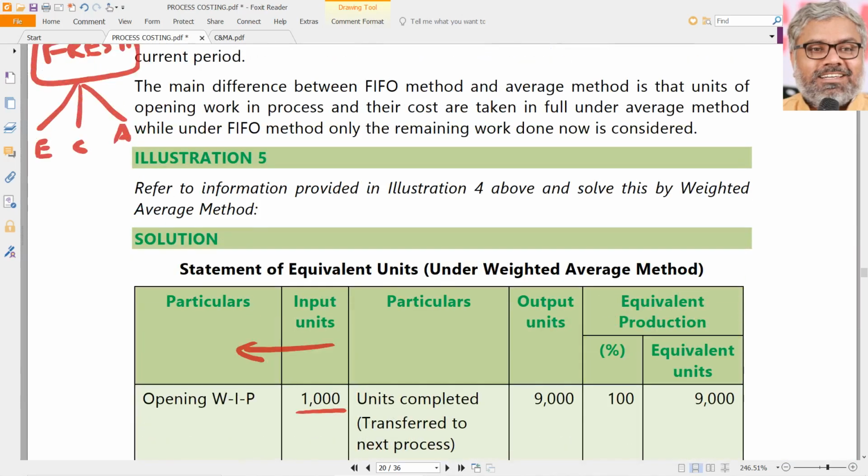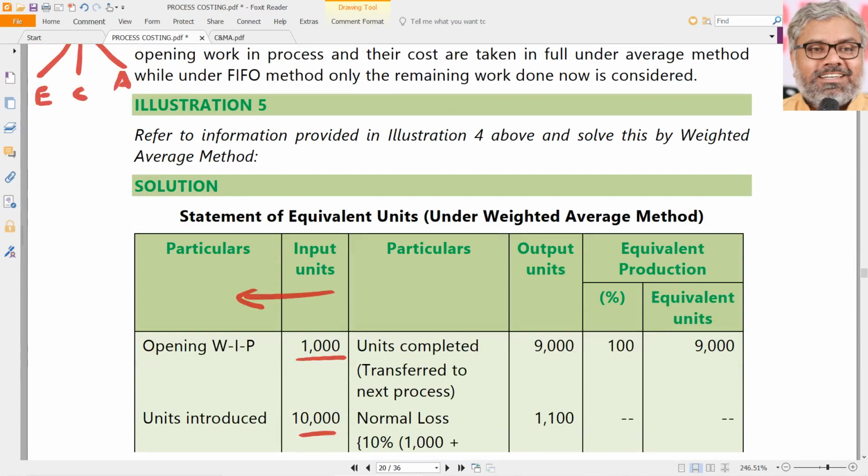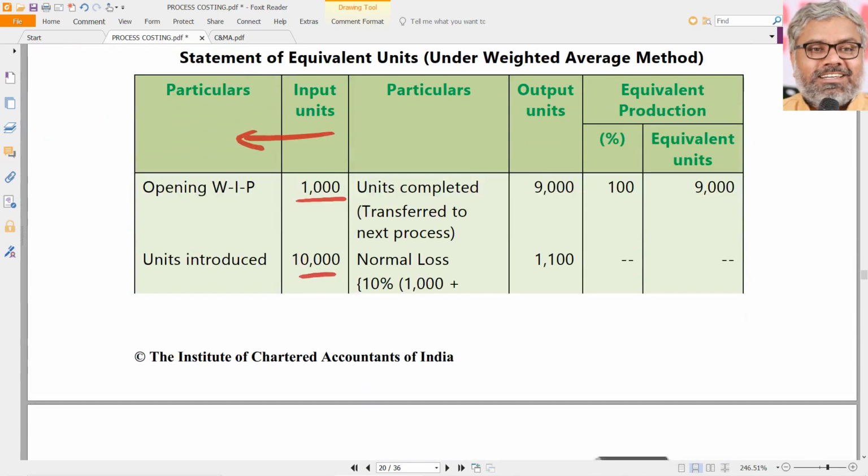Again, we don't need physical flow because we already did it for the same example. But on the right hand side, if you look at units completed, it is 9,000 directly. We don't care about beginning work in progress. How many units completed? 9,000. Yes, 9,000 units completed, 100% completed naturally. So equivalent units are 9,000.